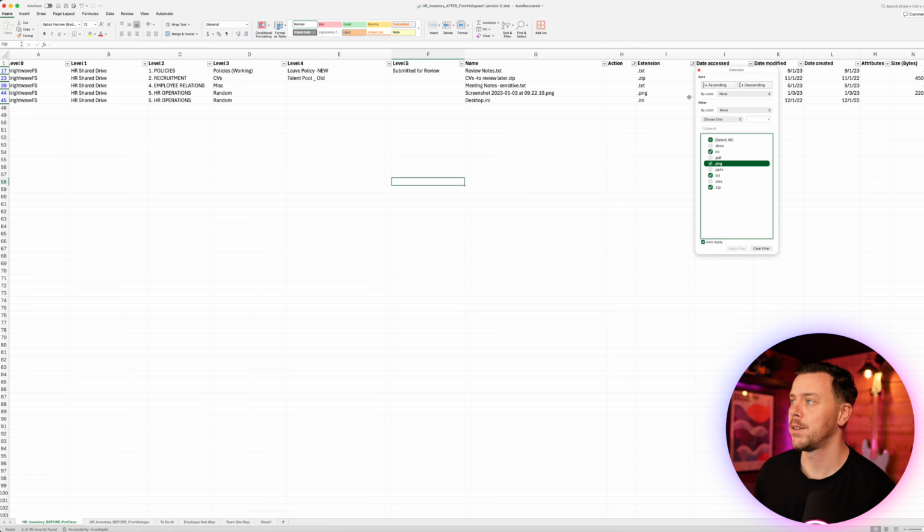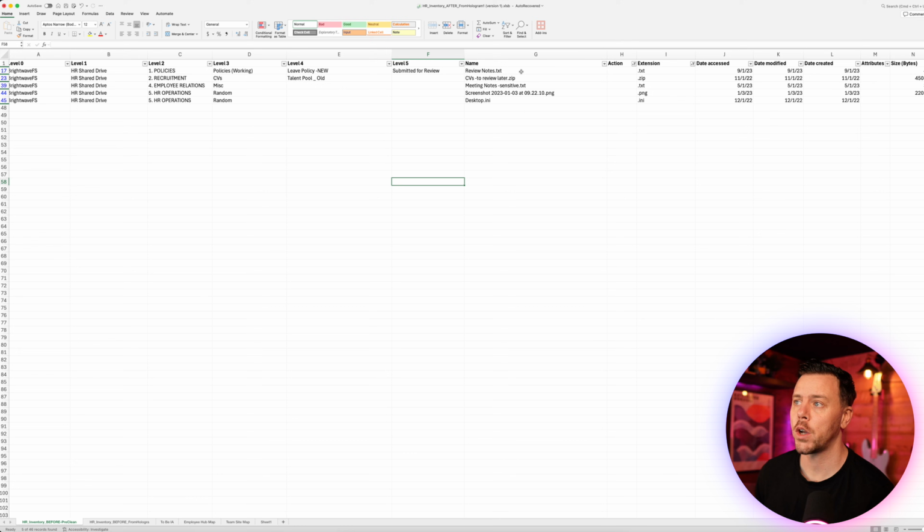So applying those filters, we can just look at what we come back with. Now, if you've got a lot of files, you'll probably look at it at a folder level. I don't have a lot here, so I can look at it at file level. It's really up to you how granular you want to go. But again, this is our first pass, so we want to get through it as quickly as we can and show as much progress as we can, to make things simpler for our second pass, where we bring other people into the picture.